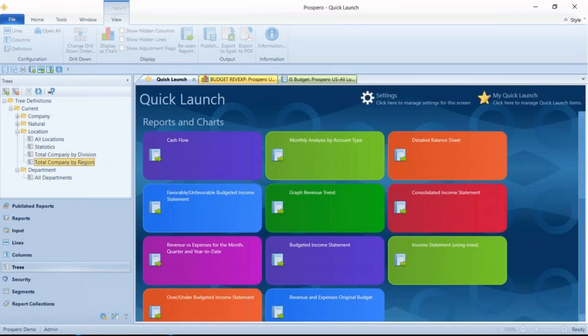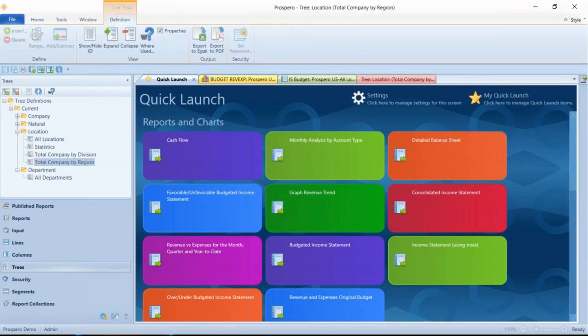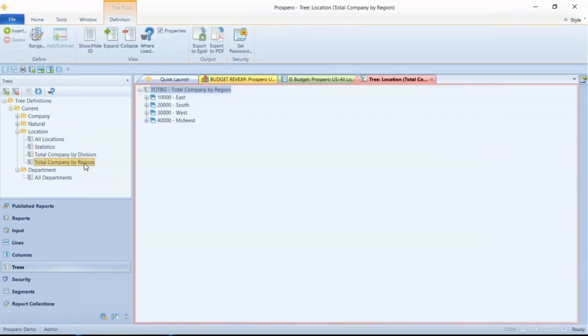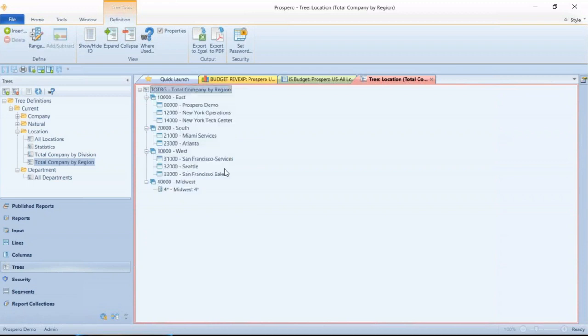So if I double click the total company by region for all my locations, I can see that I've organized this into an East region, South, West, and Midwest. And underneath each of these, I can right click and expand all. Right click and expand all there. I can see that I've got individual locations adding up to the summaries here.